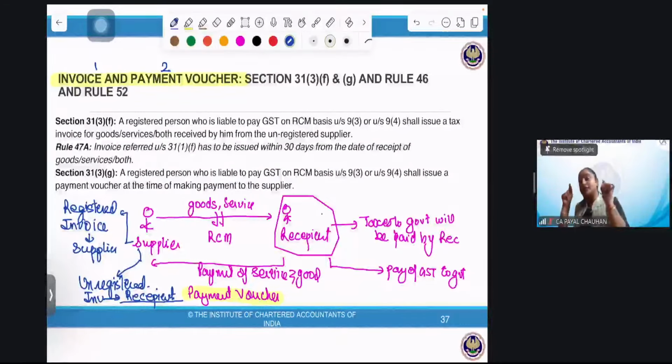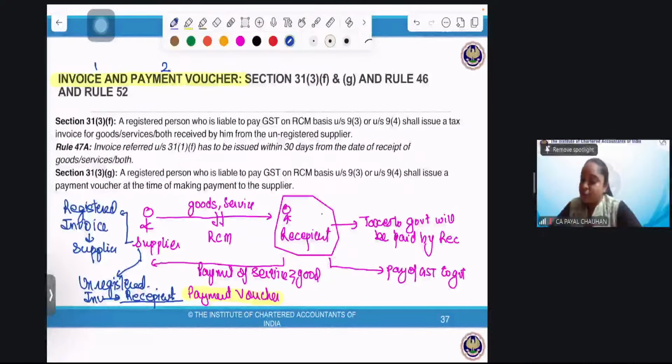If the supplier is registered, he'll issue the invoice. In that case, the recipient will only issue the payment voucher. But if my supplier is unregistered, I'll issue both the payment voucher and the invoice. Did you understand? Shall I proceed? Is the point clear?